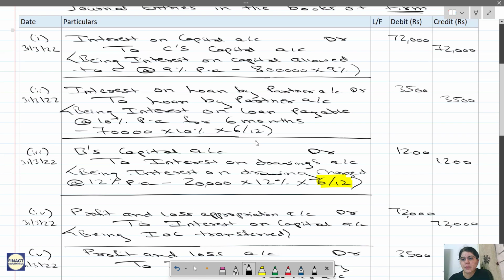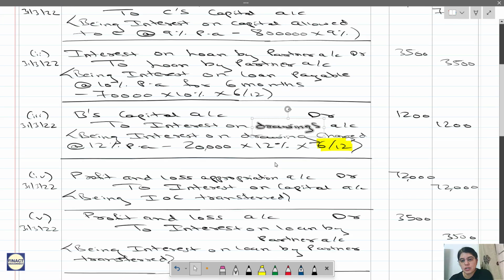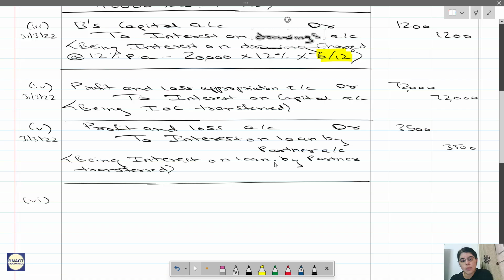Now the next thing, B is capital to interest on drawings. So interest on drawings is also a profit and loss appropriation item. Interest on drawing has a credit balance, so we will debit it.